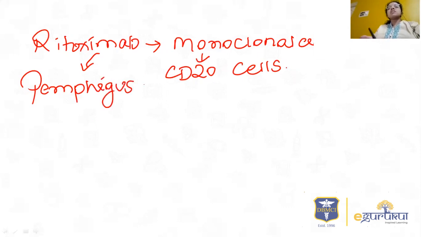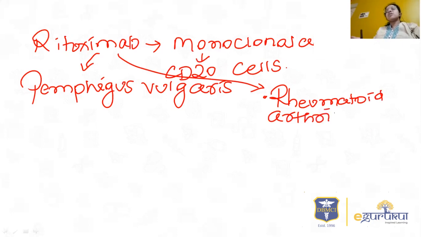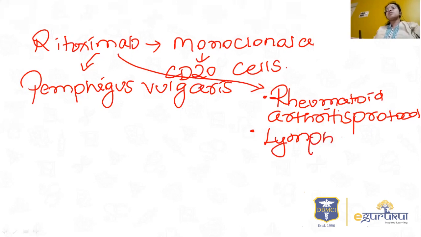In pemphigus vulgaris, you are using rituximab, and there are two protocols for its use. Just remember the names, they can ask you in exams. One is the rheumatoid arthritis protocol, and one is the lymphoma protocol. These are the two protocols used for rituximab in treating pemphigus vulgaris.